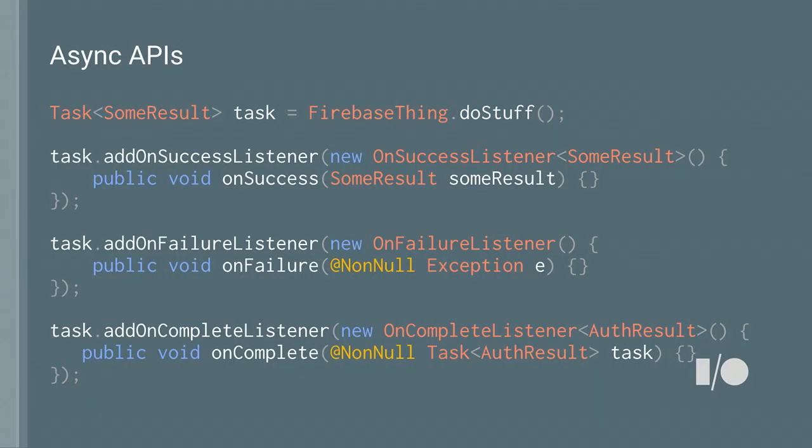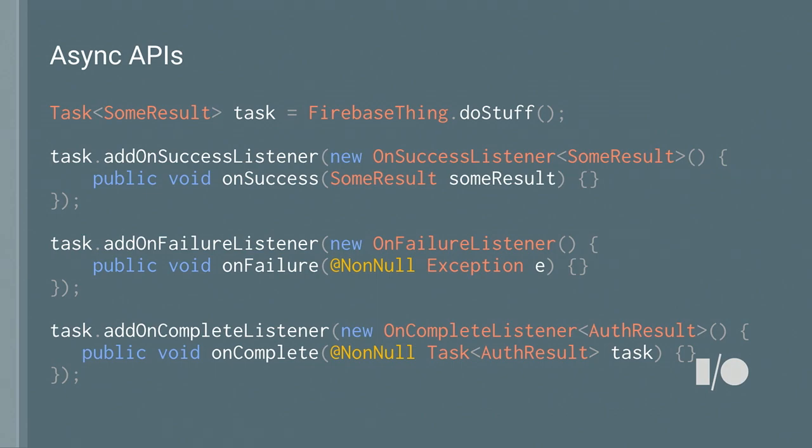So the general form of the async API is, let's say you have some API and we'll call it Firebase thing, and say you call a method on that, do stuff. Now, this do stuff method, if it wants to do things asynchronously, will return immediately and generate a task object. And this task object is parameterized by some result type, whatever it wants to generate. So here we just have a task that returns some result.